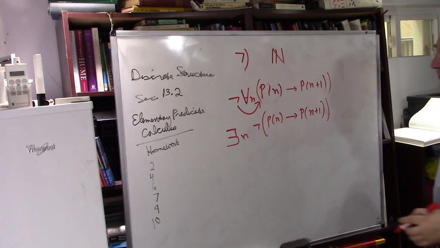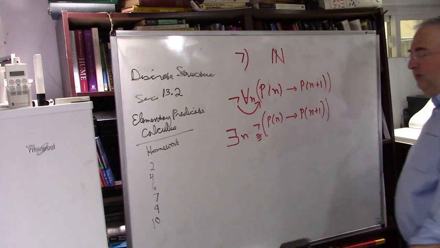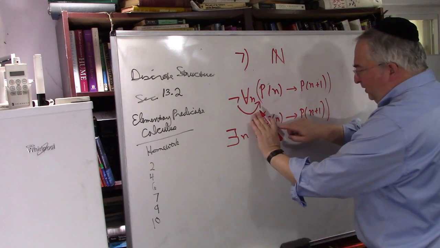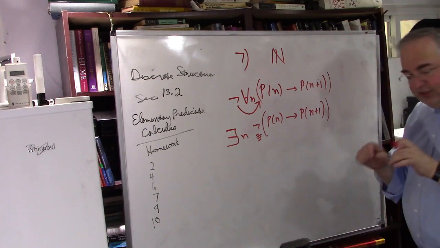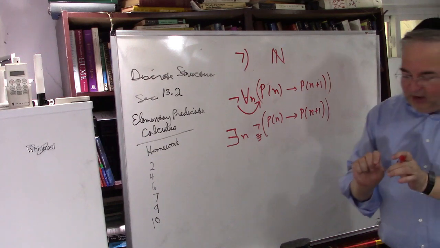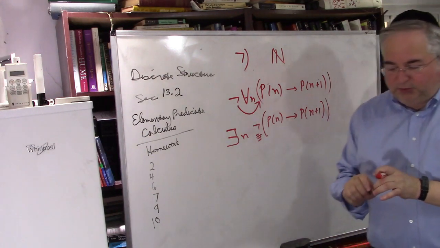What they really want is, they didn't say it properly, they want you to get rid of this also. So let's get rid of it. How do we say that this statement is false? How can this statement be false? Again, think of it as you have an infinite row of dominoes, and this says if you knock down the nth domino, then you're going to knock down the nth plus 1th domino.